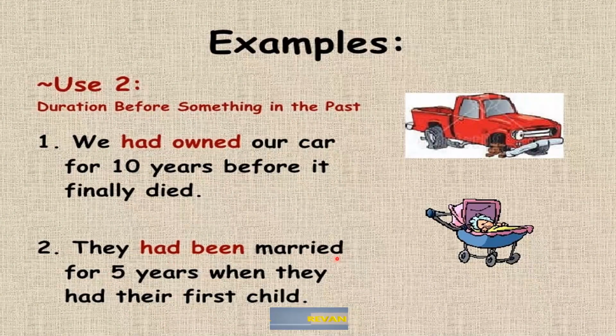They had been married for 5 years when they had their first child. Married 5 years, and after that a child was born. So here, had been married is the first action already completed, and having their first child is the second action in the simple past.